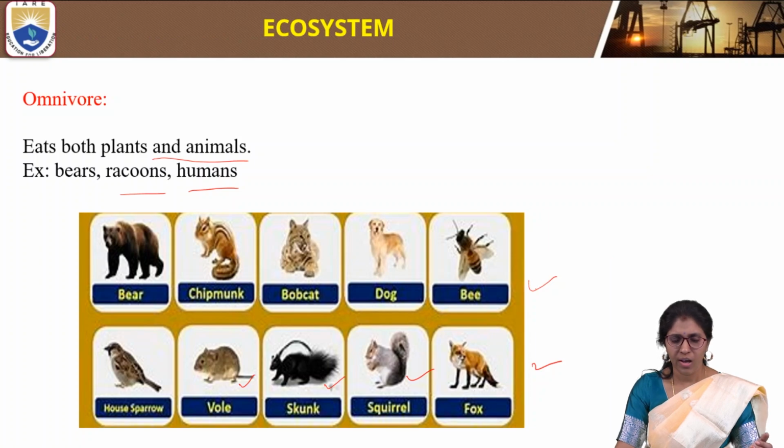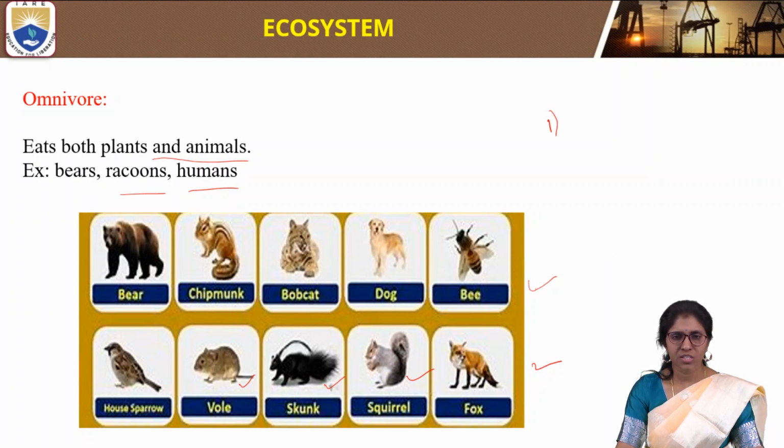So there are two types of classification. The first classification of consumers is primary consumer, secondary consumer and tertiary consumer. The second classification is carnivores, omnivores and herbivores. In the first classification, the living thing which eats producers is called a primary consumer.